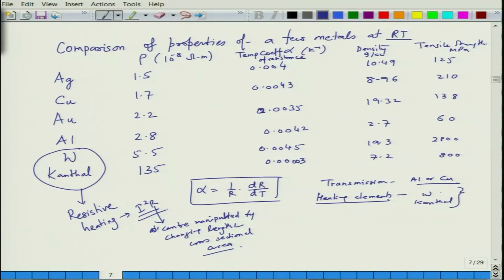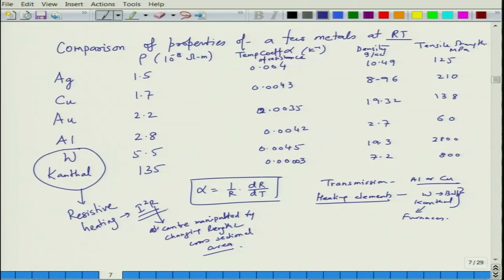These are used in bulbs, for example, and in furnaces. And of course, for heating elements we also want good oxidation resistance and high temperature strength and so on.